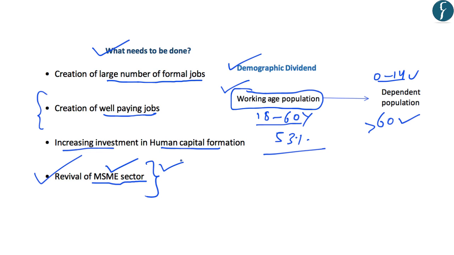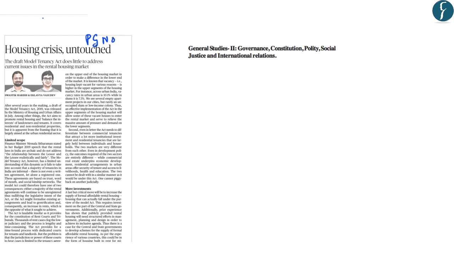So in this article, the author has analyzed the issue of unemployment and also has provided certain suggestions to improve this situation. With this, let's take up the next article. This article on page number 11 talks about the Draft Model Tenancy Act, and it has outlined various limitations and has provided suggestions for improving this Model Tenancy Act. So this will form a part of the General Studies paper 2 under the topic Governance.